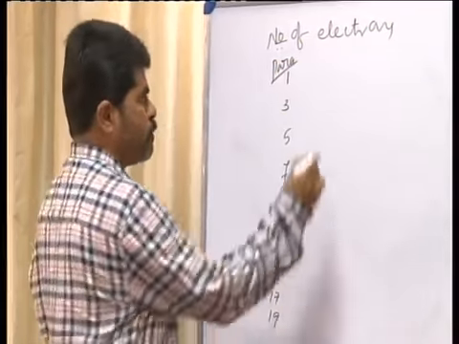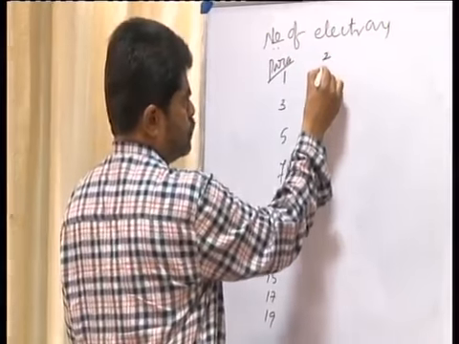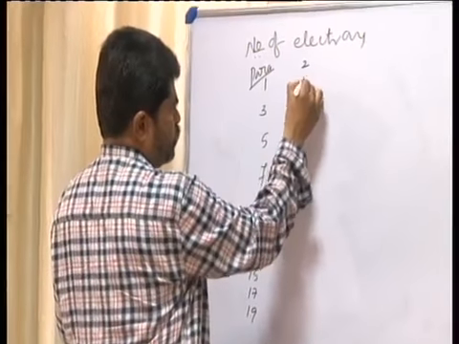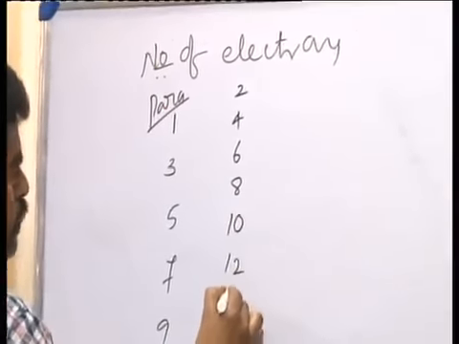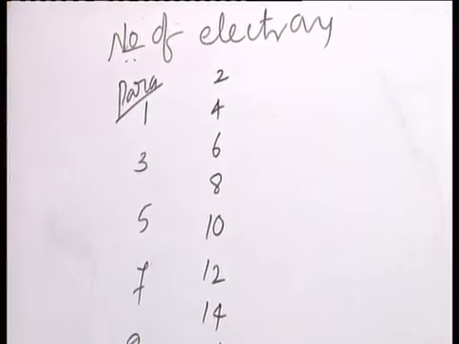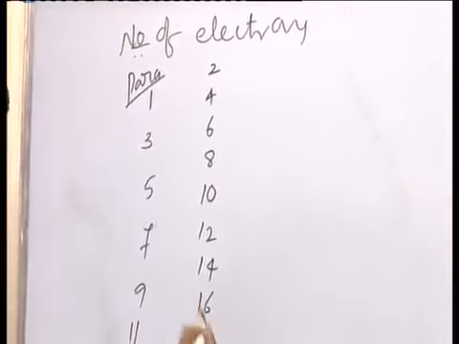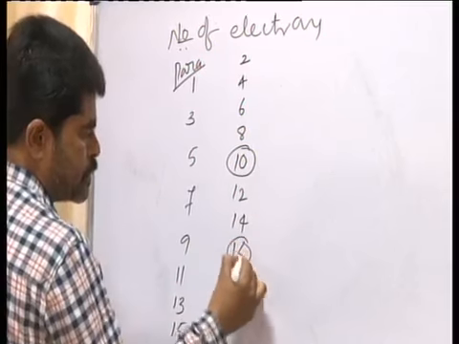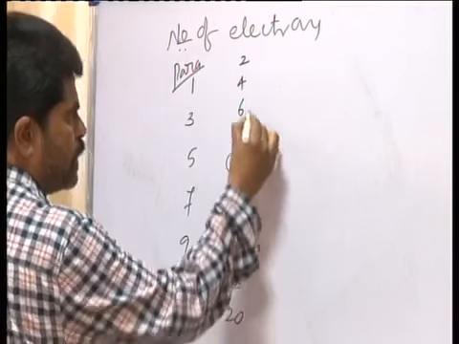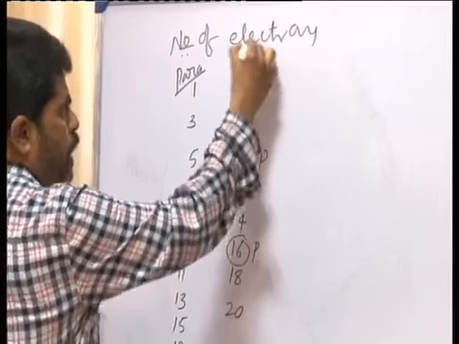If the number of electrons is even, 2, 4, 6, 8, 10, 12, 14, 16, 18, 20, then except 10 and 16, which are paramagnetic, the remaining are all diamagnetic.